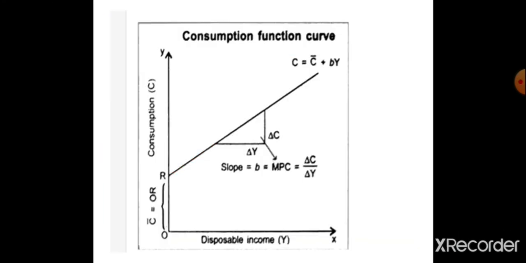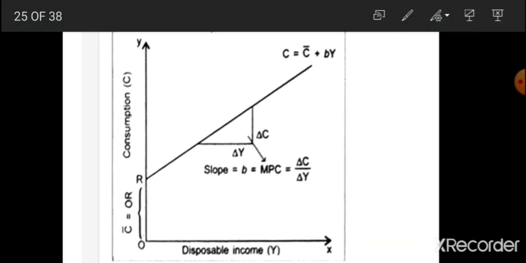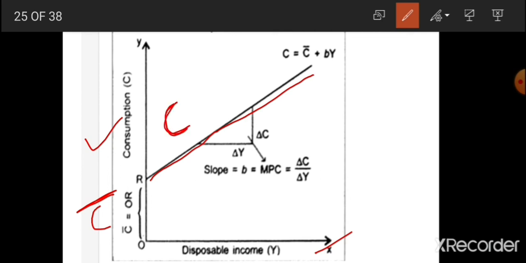This is the diagram. Again, this is the consumption, this is the income. As we have already studied, the C line will start somewhere from the y-axis because of autonomous consumption, because of the minimum survival level of consumption, and the minimum survival level of consumption is C bar. So OR will be C bar, and this upward rising curve indicates the total consumption. Total consumption will have two components.